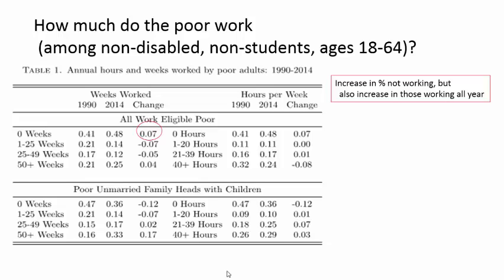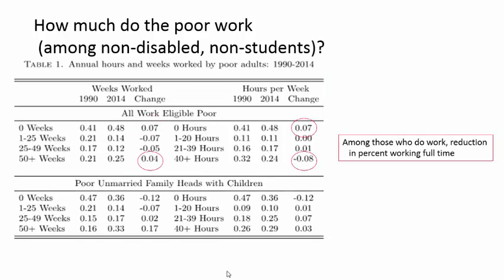The first fact to note from this table is that there has been an increase since 1990 among this group of work-eligible poor who did no work at all. In 1990, 41% of this group did not work at all, but in 2014 that number had increased to almost half, or 48%. This suggests a weakening of labor force attachment among the work-eligible poor since 1990.